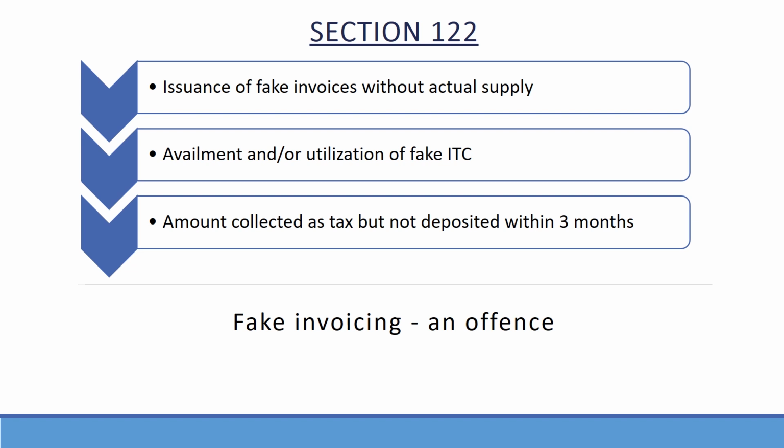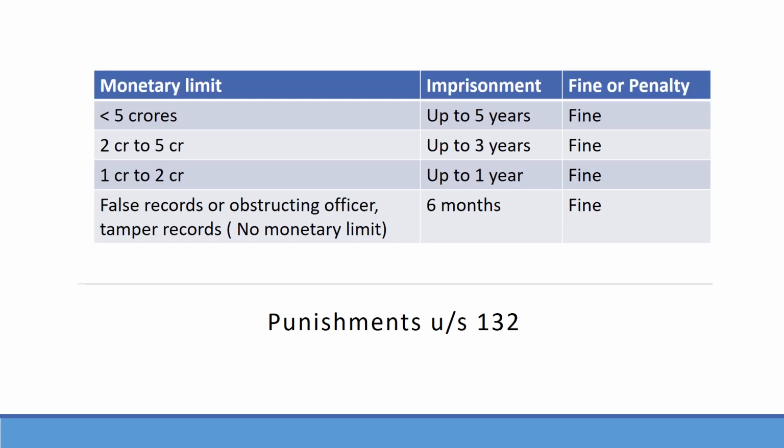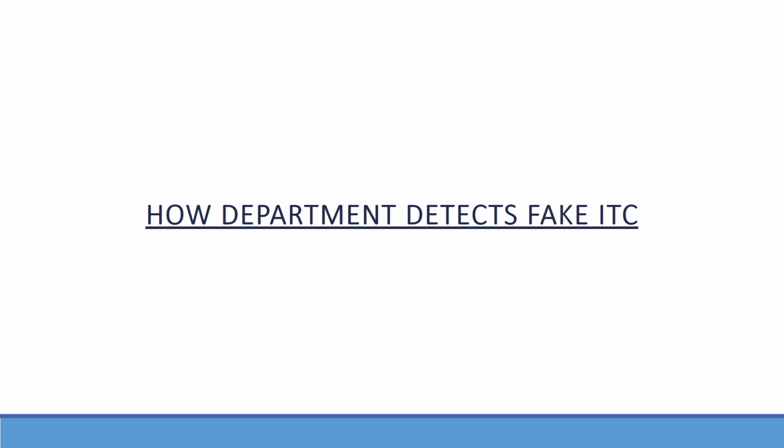Punishment for offences under Section 132 are as follows. If the monetary limit is 5 crores or more, then the imprisonment can be up to 5 years plus fine. If the amount involved is more than 2 crores but less than 5 crores, then the imprisonment can be up to 3 years plus fine. If the amount involved is more than 1 crore but less than 2 crores, then the imprisonment can be up to 1 year plus fine. In case of false records, obstructing officer or tampering records, there is no monetary limit and the imprisonment can be up to 6 months plus fine. It may be noted that the punishment under the section is in addition to the penalties or fines as applicable under the respective sections.